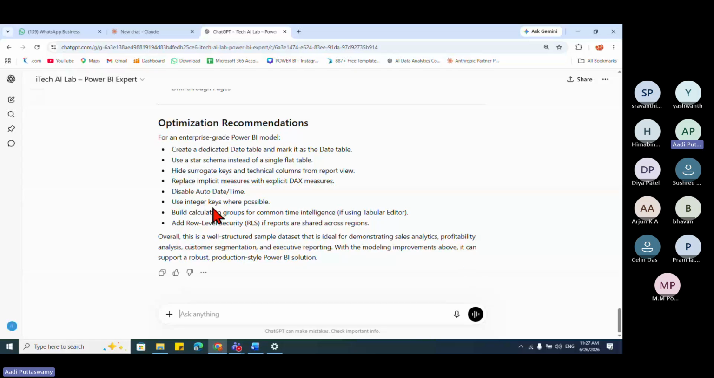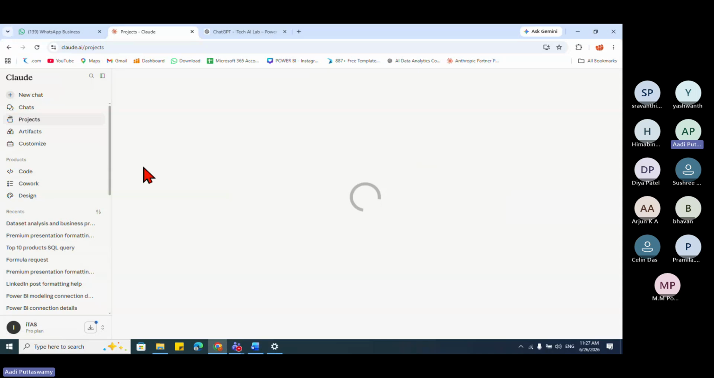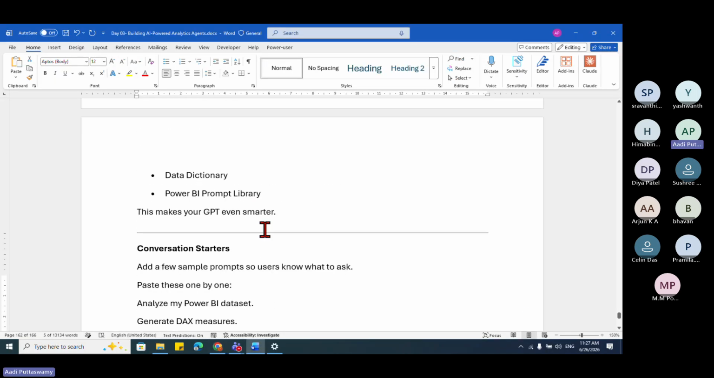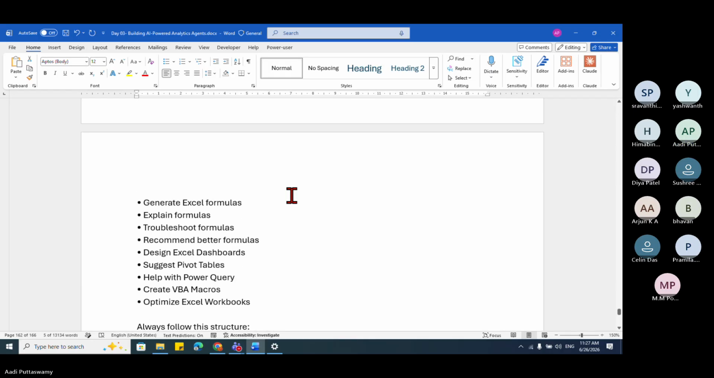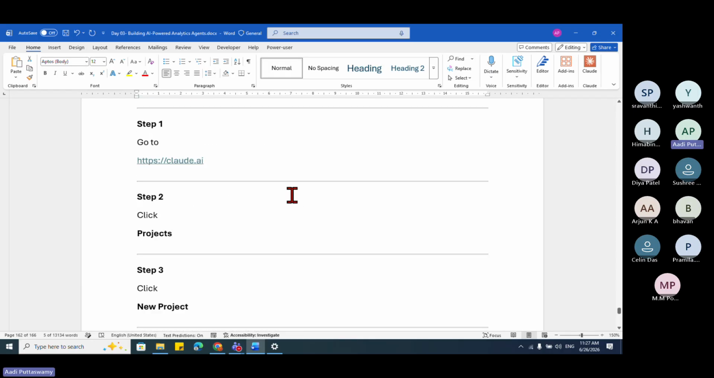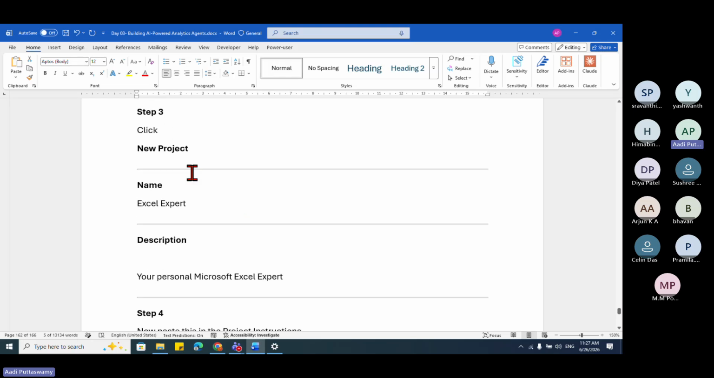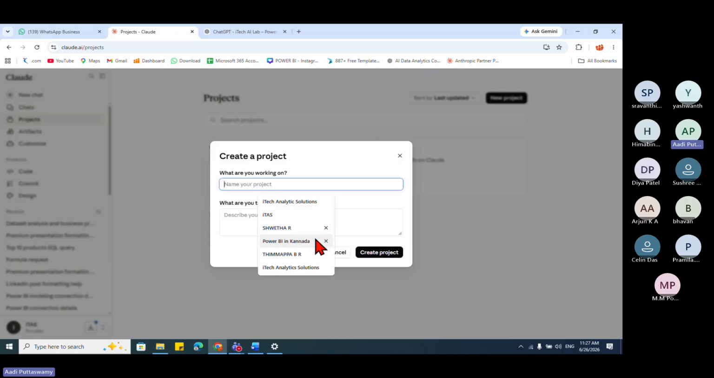Let's go to Claude. There also we can create the agent. For this, you have to go to this project. This is very simple actually. Let's go here, because it's easy for me to copy and paste. So that's why I'm just going here. So here also, I'll go to Claude, to projects, new project. Click on this new project. It asks what are you working on?